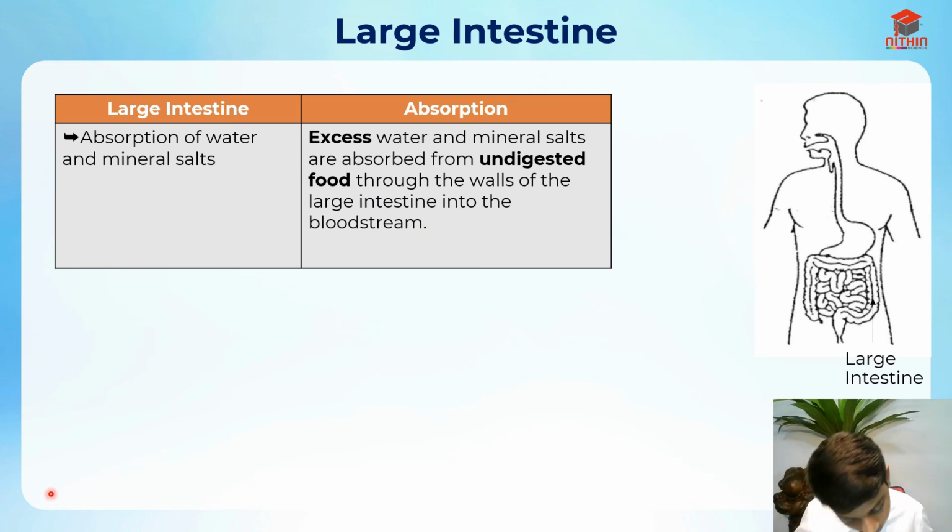In the small intestine, digestion ends, so all the digested food is gone, and what is left over is undigested food. In this undigested food there's still excess water and mineral salts that our body needs. So it will absorb it and send it into the bloodstream just like the small intestine. This is the function of the large intestine.